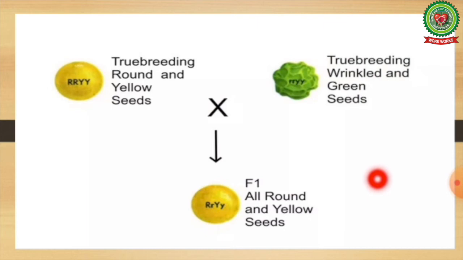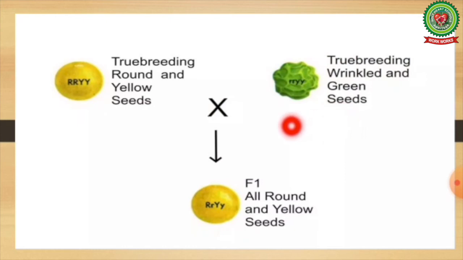For this, the first character is the shape of the seed, which may be round or wrinkled. Next character is the color. The color of the seed may be yellow or green. Round and yellow seeds are dominant and wrinkled and green seeds are recessive.